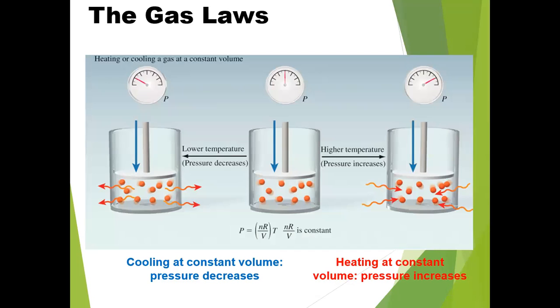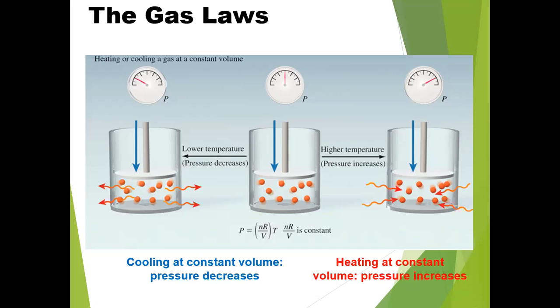These are some samples of gas laws. Suppose one sample is at lower temperature, pressure will decrease. Cooling at constant volume, pressure decreases. And the second container shows that P is equal to nR upon V multiplied with T. nR upon V is constant.